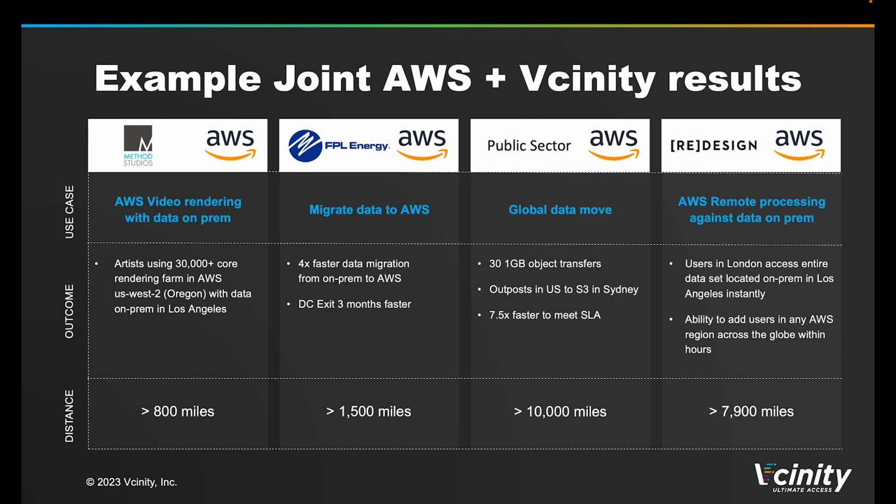In the public sector, we have a customer who needed to move data from their outposts in the US to S3 in Sydney, over 10,000 miles away. Vcinity enabled them to do this 7.5 times faster, allowing them to meet a mission-critical SLA.